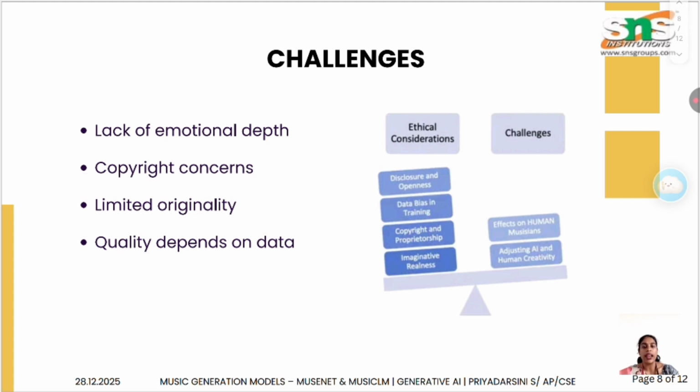Here are a few challenges. First, AI generated music often lacks emotional depth because machines do not actually feel emotions. Second, there are copyright issues. Since models are trained on existing music, they may copy or repeat the same patterns. Also, sometimes they may lack true originality. And finally, the quality depends heavily on the training data. Whatever kind of data we give the model to train on, we will receive the music output accordingly.